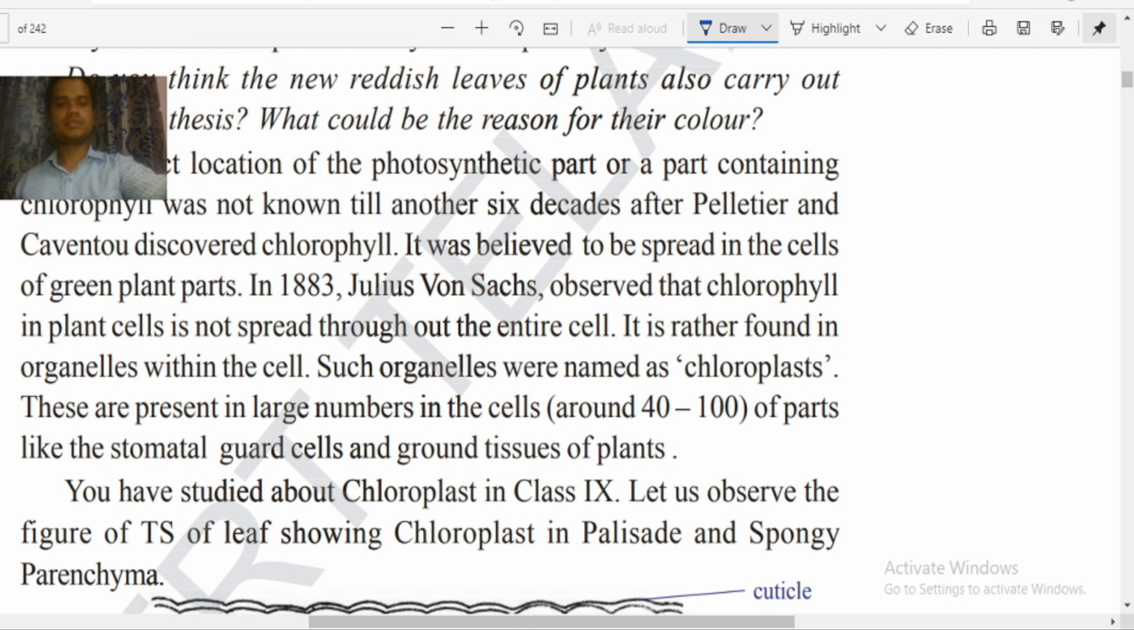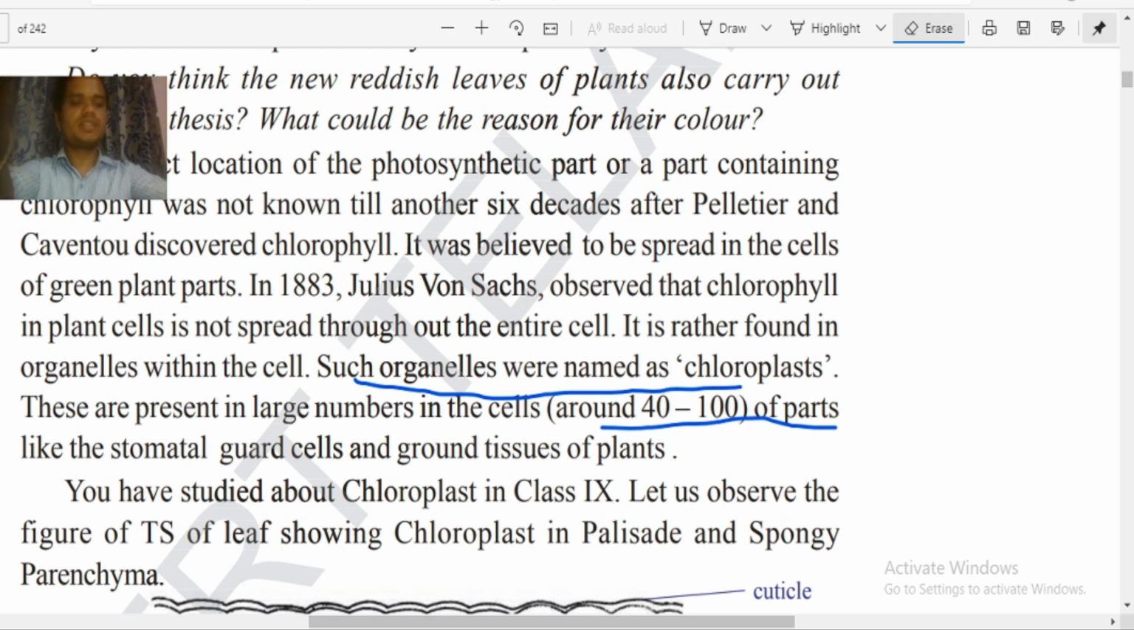Now here, these organelles were named chloroplasts and they are present in large numbers in the cells, around 40 to 100 parts, like stomatal guard cells. Now what is the meaning of stomatal guard cells? In the future we will discuss these stomatal guard cells. Okay. Now you have studied the chloroplast in the ninth class. Now let us observe the figure of the transverse section of a leaf showing the chloroplast in palisade and spongy parenchyma.